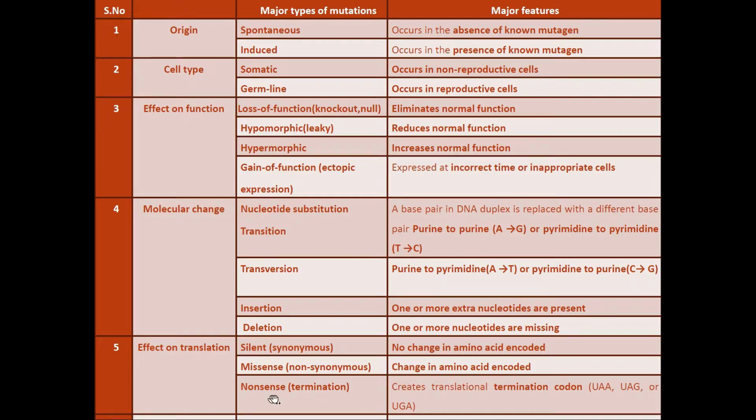The next one is nonsense mutation or termination mutation, which will cause termination of translation by termination codons like UAA, UAG and UGA. The last one is frameshift mutation, in which addition or deletion of a particular base pair will shift the triplet reading of the codons out of the correct frame.